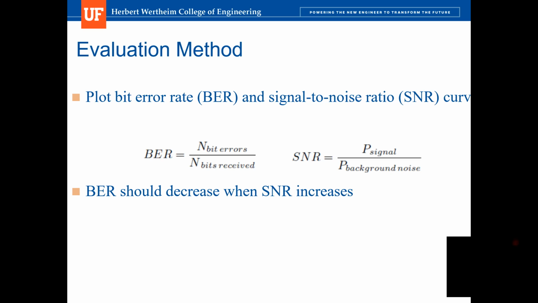We can expect that a good communication system should have low BER and high SNR. We can also expect that BER should decrease when SNR increases, because when the power of the transmitted signal is very big, you can hear the signal clearly, and your bit error rate cannot be high.